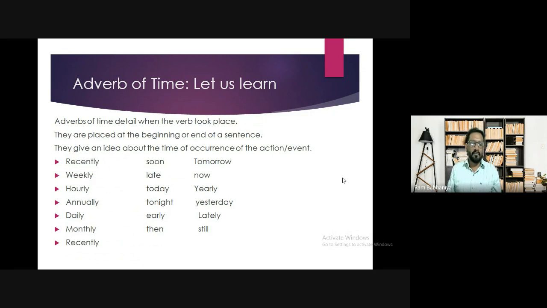He completes the project or he completes the assignment annually. He works daily to earn money. How often does he work to earn money? Daily. Then after that, he goes to his hometown monthly. So how often does he go to his hometown? So you will give the answer monthly. So it is telling about the frequency of time, that is, how often that particular action is taking place.